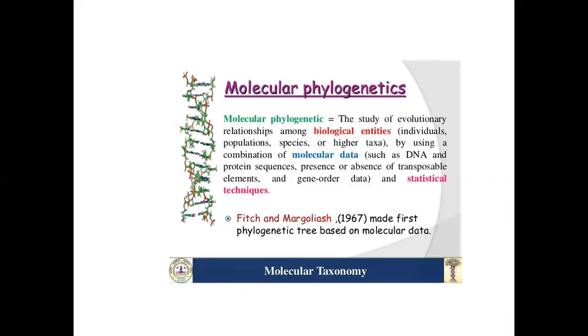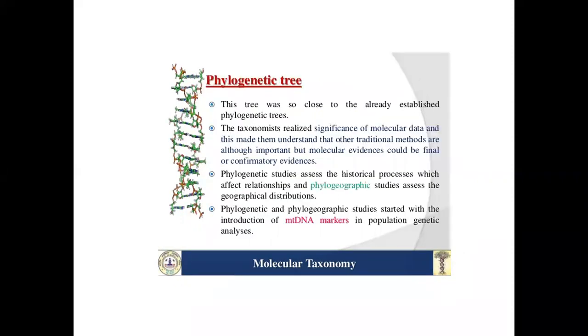Molecular phylogenetics is the study of evolutionary relationships among biological entities, individuals, populations, species, or higher taxa by using a combination of molecular data such as DNA and protein sequences, presence or absence of transposable elements, and gene order data, and statistical techniques. Fitch and Margoliash in 1967 made the first phylogenetic tree based on molecular data. This tree was so close to the already established phylogenetic trees.